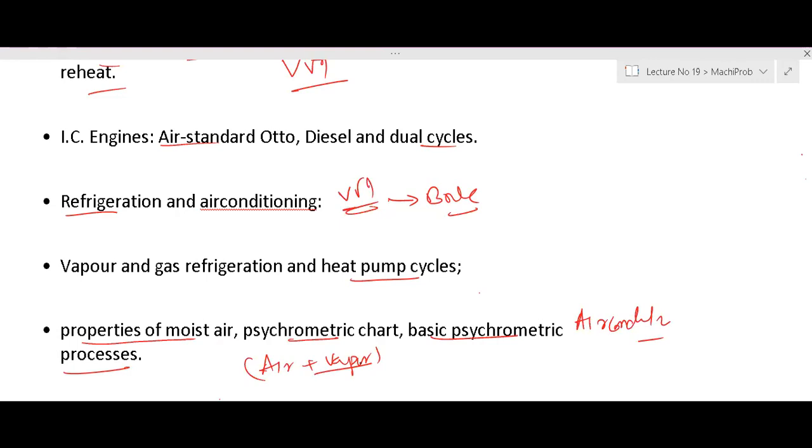What is the property of what you call the air vapor mixture, that we call moist air, that we will understand, moisture content. Then we'll understand what is dew point temperature, what is dry bulb, what is wet bulb temperature, and then the psychrometric chart, all these processes, whether it is cooling, heating, humidification, dehumidification, or adiabatic humidification, everything we'll discuss. All air conditioning processes, mixing of two streams of moist air, that we'll discuss. Finally, how to design an air conditioning system, how to estimate, how to calculate cooling load.